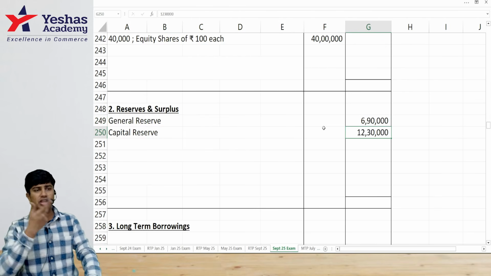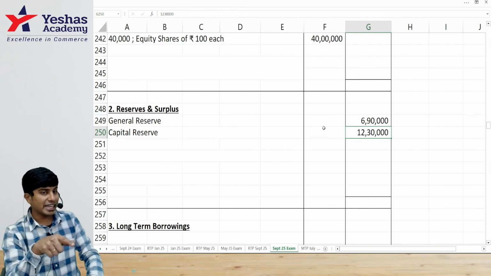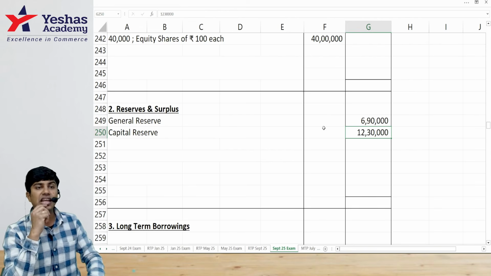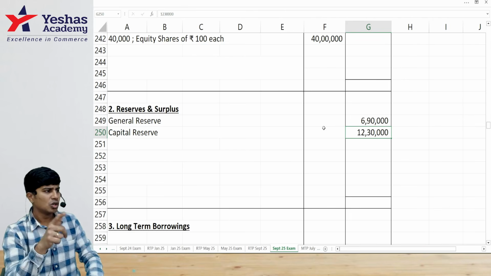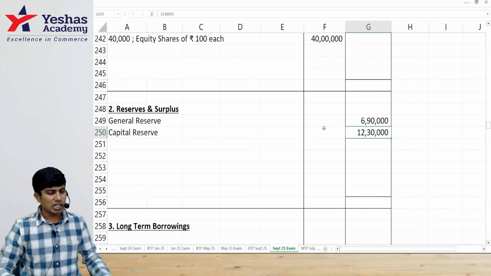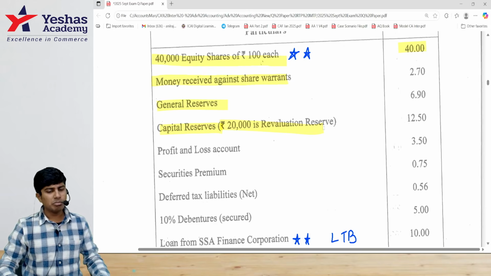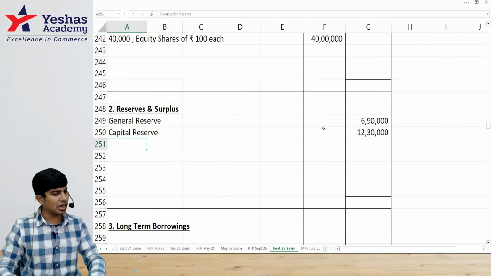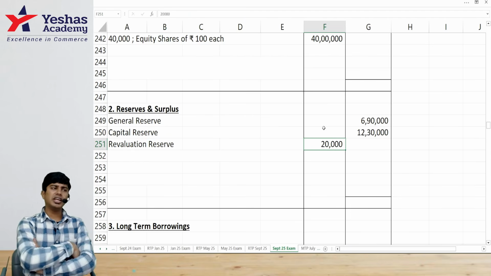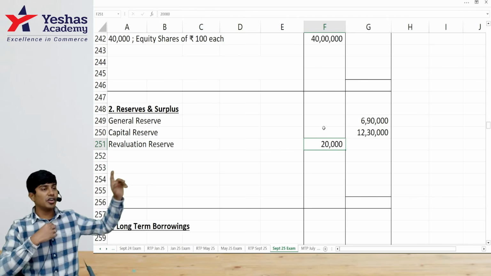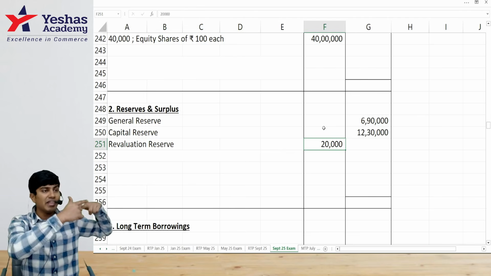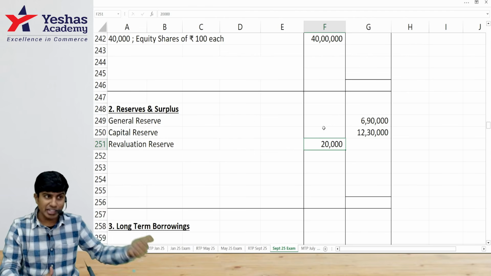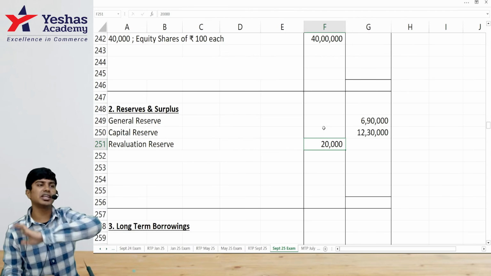Because later someday, if the company is doing a bonus issue, they can use capital reserve only if it is realized in cash. Can you use revaluation reserve for bonus issue? So we would have to make the disclosure. 12 lakh 50 is capital reserve, but includes 20,000 revaluation. Can I say 12 lakh 30,000 is capital reserve? Revaluation reserve is 20. Why am I not writing in the outer column? Because one of the assets, freehold land, will be revalued. Then revaluation reserve will get created. I will add it to this and then write it in the outer column.